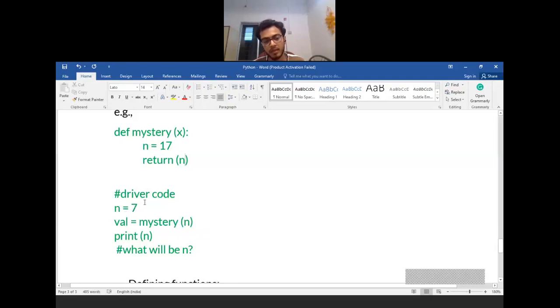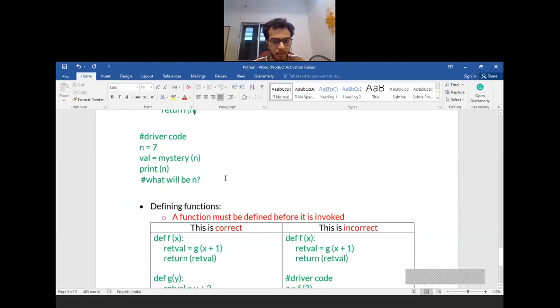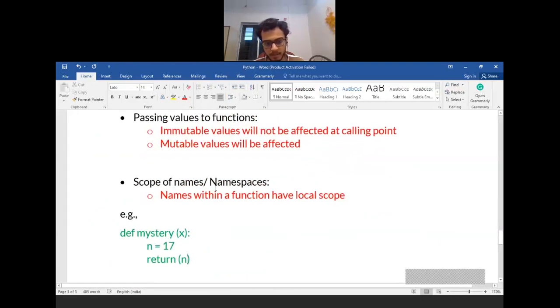So you just have to remember that every function will keep the copy of its own local variables, and changing the value of one variable will not reflect the other. That is also called what we typically call the namespace. Someone was asking me about the namespace, so this is exactly what the namespace is. It is just about the scope of the variable.